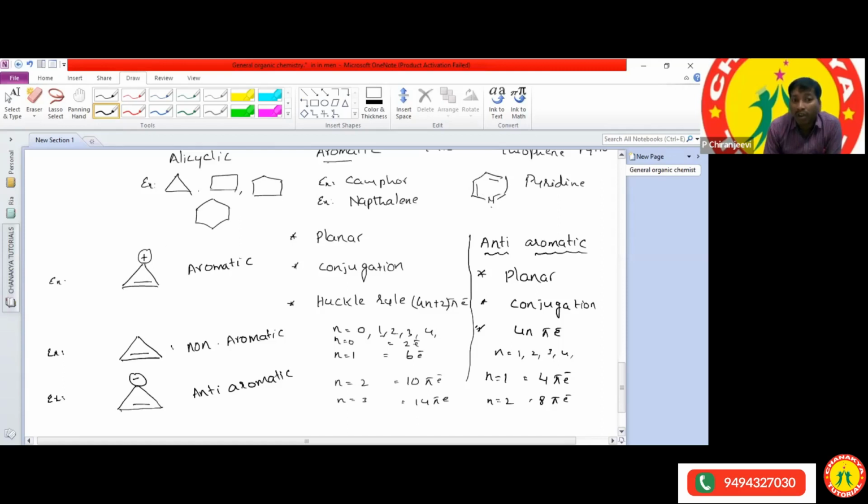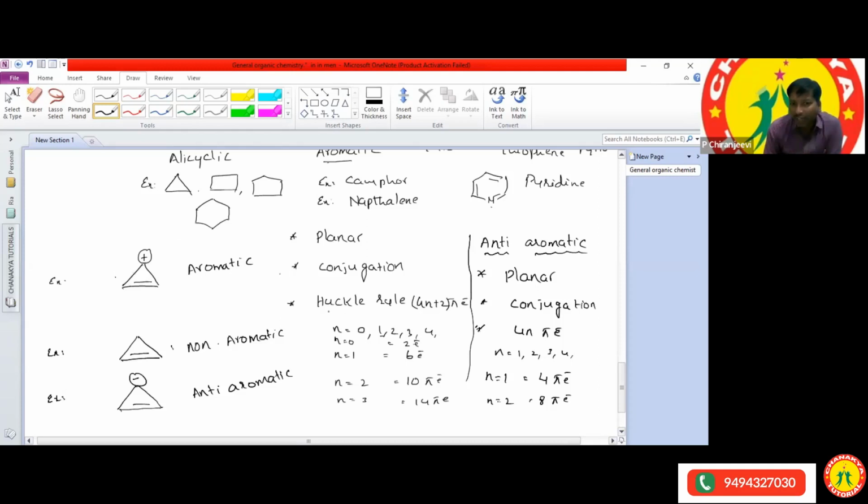Sometimes we have to consider charge also. First a charge is there. After that, single bond. After that, double bond. After that, single bond. Again you get a charge. So whether the given compound has conjugation or not, whether the alternation is there or not: charge, single bond, double bond, again single bond, charge. Okay. Now it has conjugation. That means the second condition is satisfied.